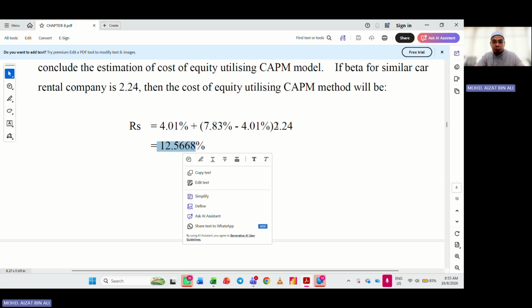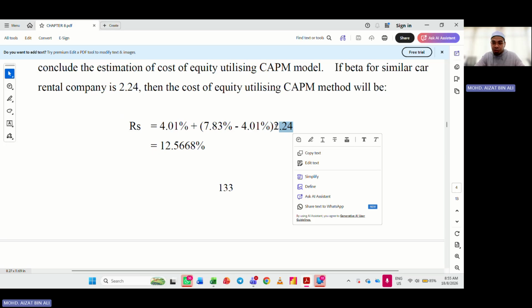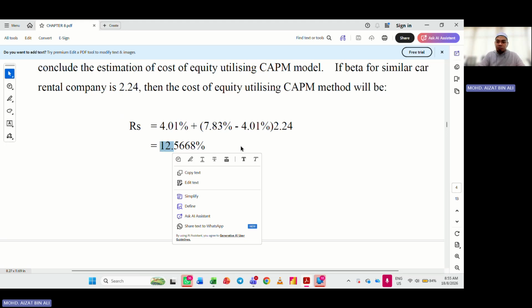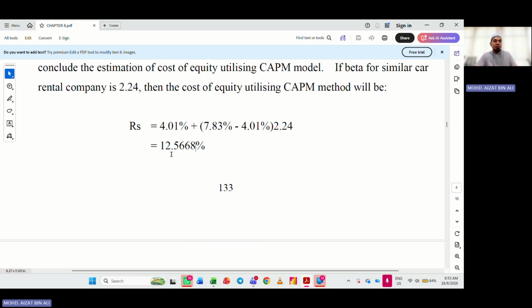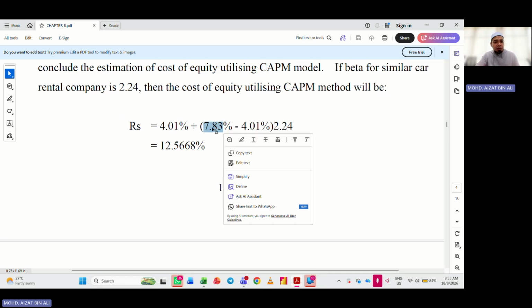It is because our business is volatile, high risk, but at the same time, investors would expect us to provide higher reward. For example, if they take high risk, and you calculate this, the rate of dividend that we need to pay is minimum 12.5668%, and we look at the highest market return. But the market only pays 7.8%. Why should I pay more? And we decide to pay only 7%. The investors will not be happy.